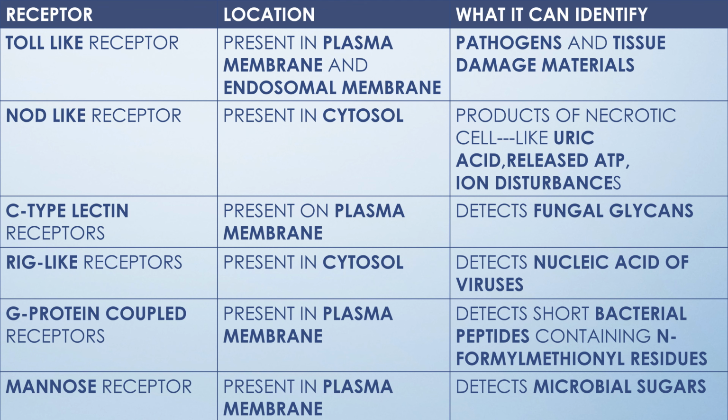The C-type lectin receptors detect the fungal glycans, whereas the RIG-like receptors detect the nucleic acid of viruses. The G-protein coupled receptors detect short bacterial peptides, and the mannose receptors detect microbial sugars. So now let's look into detail about the toll-like receptors and the NOD-like receptors.